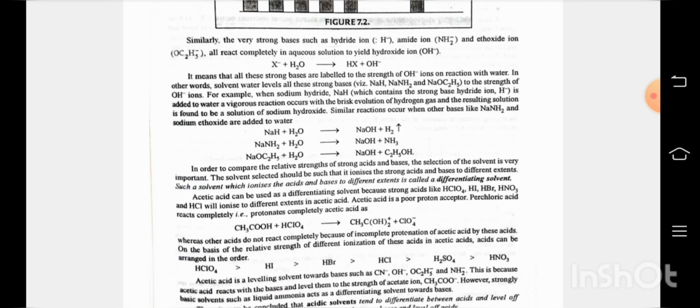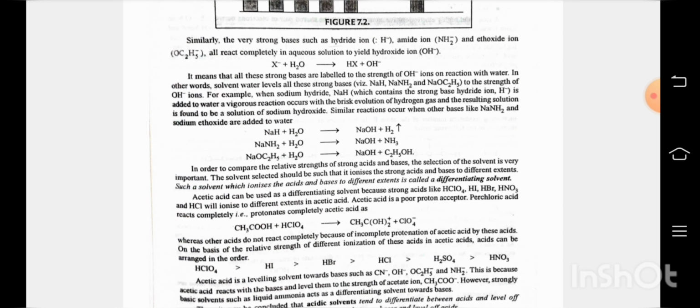It means that all the strong bases are leveled to the strength of OH negative ions on reaction with water. In other words, solvent water levels all the strong bases to the strength of OH negative ions. For example, when sodium hydride NaH is added to water, a vigorous reaction occurs with the brisk evolution of hydrogen gas, and the resulting solution is found to be a solution of sodium hydroxide. Similar reactions occur when other bases like NaNH2 and sodium ethoxide are added to water.